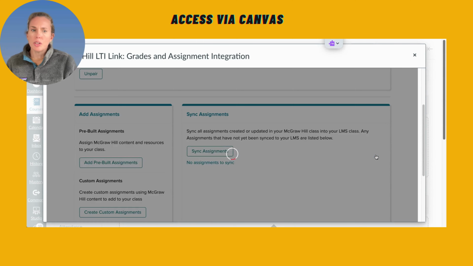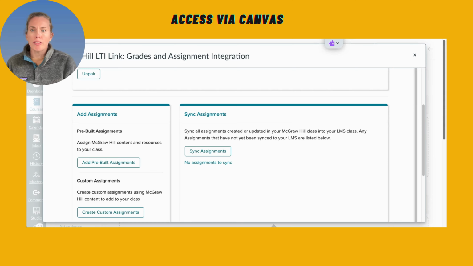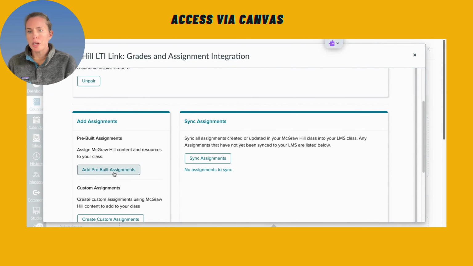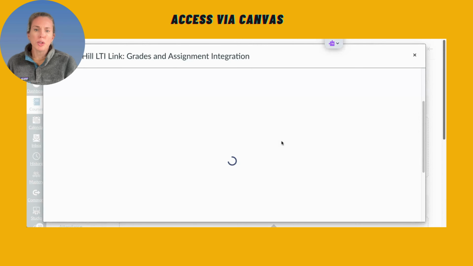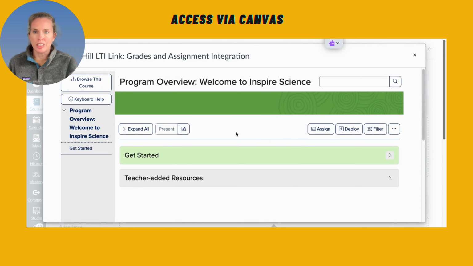From here, I can just go in and I can launch my McGraw-Hill from here, and I can either add pre-built assignments, so something that's in McGraw-Hill, or if I've created assignments in the McGraw-Hill platform, like through Clever, I can click Sync Assignments to sync everything here. So let's just say really quickly, I'm going to add a pre-built assignment. It looks pretty similar to the platform. I would say it's a little clunkier, but that's okay.